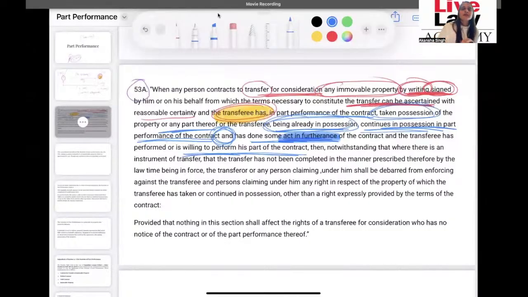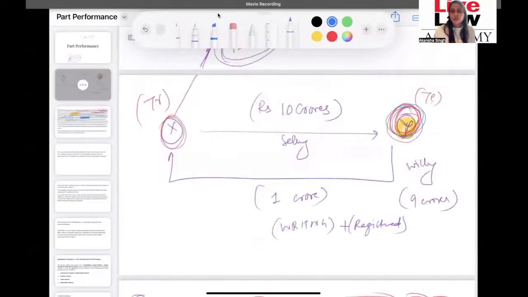So here the idea is part performance. You have partly done the performance of the contract. The other person was intending, the other person was voluntarily agreeing to make the transfer, and despite all of this, now there is no transfer that has been done. So this transferee, this Y that we have in the picture here, what all remedies will he have?